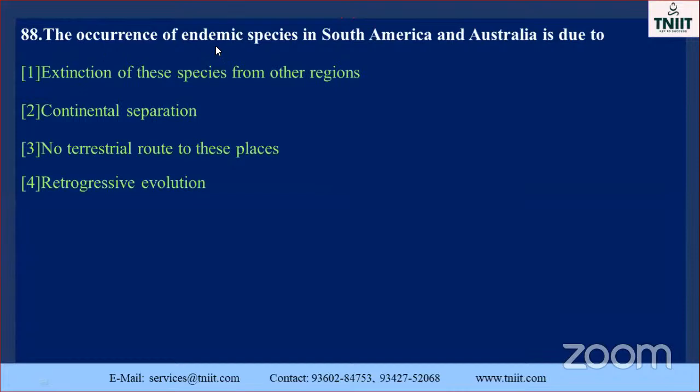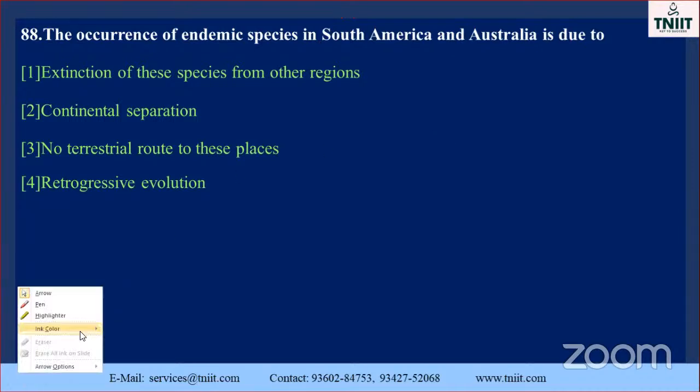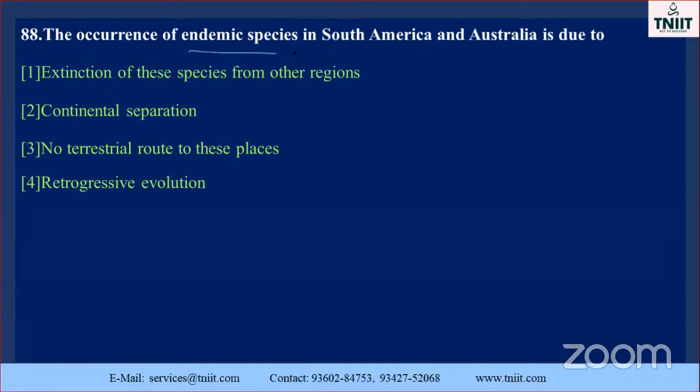The occurrence of endemic species in South America and Australia is due to what? Endemic species, South America and Australia. This is a keyword. The extension of these species from other regions? It is not like that. Endemic means within the country only. Extension means outside, so it will not come. Continental separations. Okay.